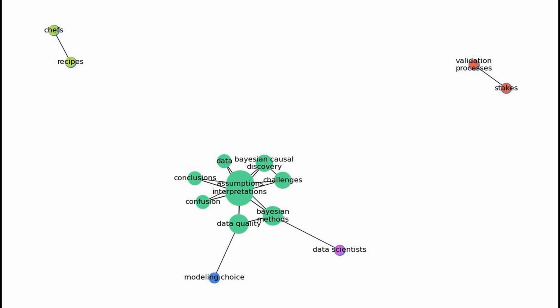Second, interpreting the results from Bayesian statistics can be tricky, like trying to read a map without clear direction, because Bayesian methods rely on certain assumptions about the data. If those assumptions are not accurate, the interpretations can lead to confusion. It's important to perform independent tests, much like a chef tasting the cake before serving, to ensure that the results are valid and trustworthy. These challenges significantly influence the choice of methods used in practice. For example, if the data quality is questionable, practitioners may prefer simpler models that are less sensitive to errors.